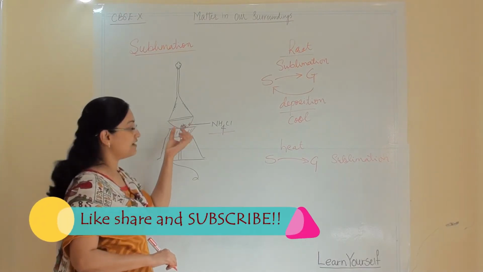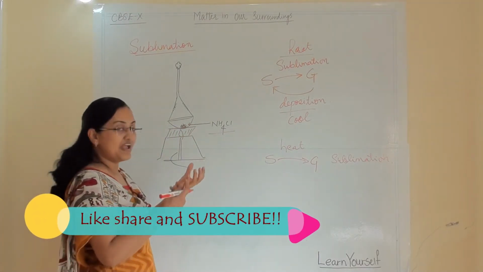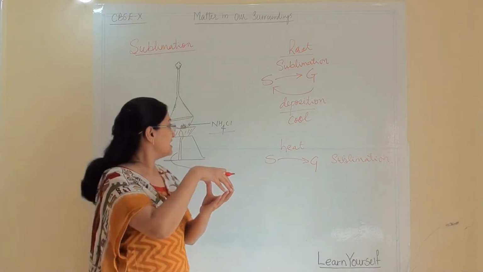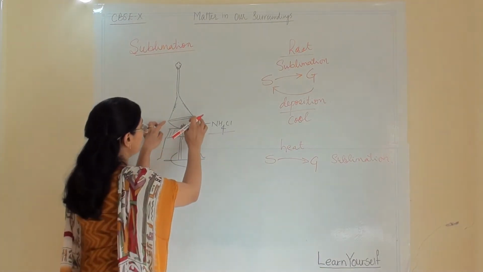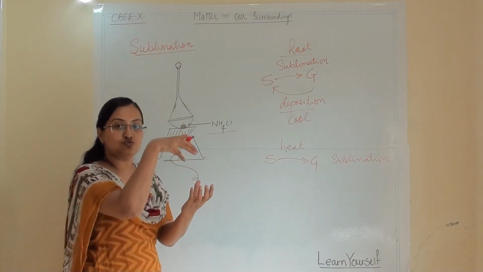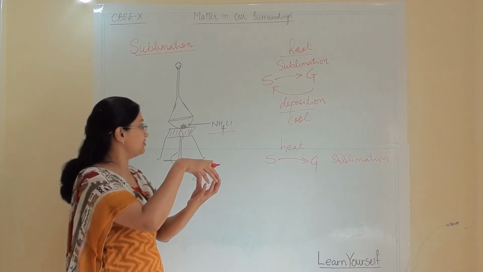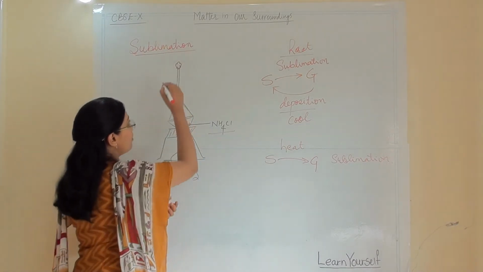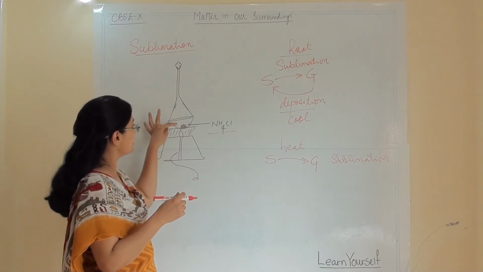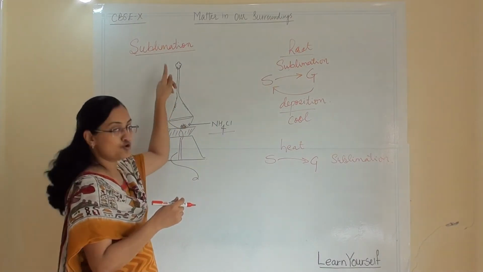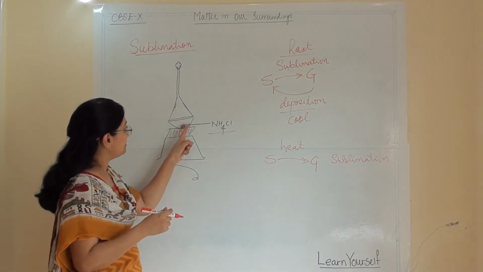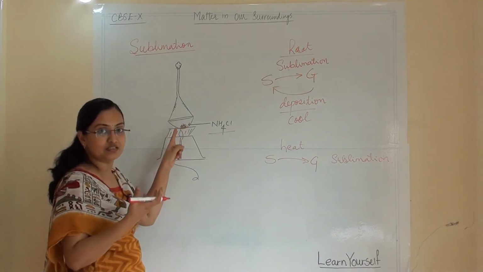Into that I have taken ammonium chloride, and I have inverted a funnel and kept it on top, so that no space is open to the air. It has to fit completely on the petri dish. Then I have put a cotton plug over here, so that whatever gaseous substance comes out should not go out. Now when I heat this, my ammonium chloride will get heated.